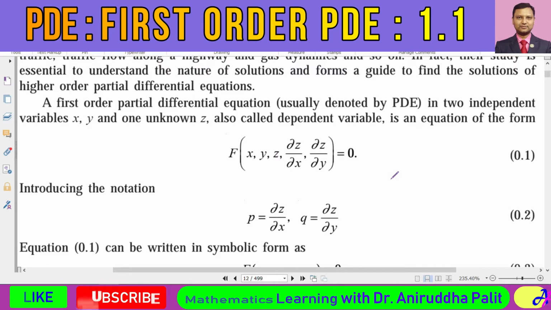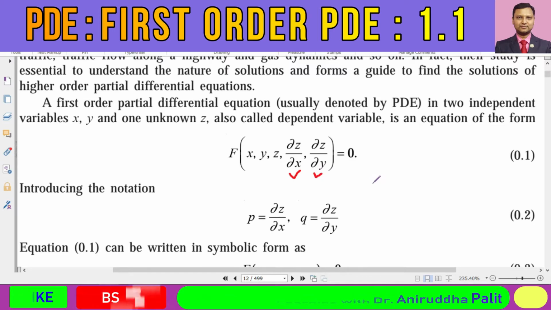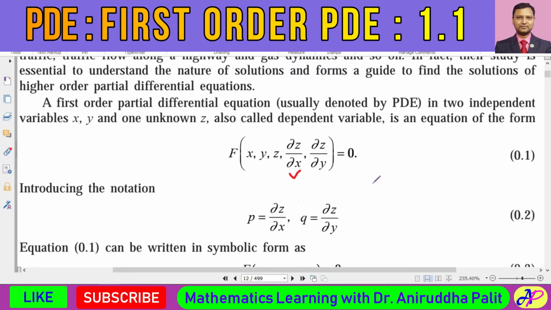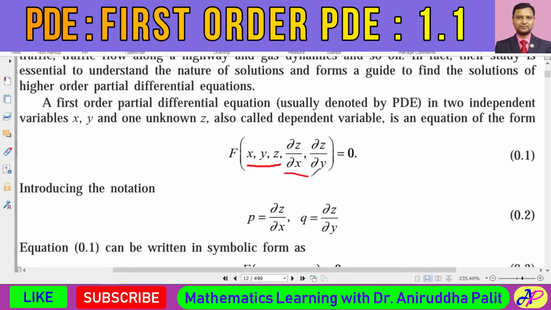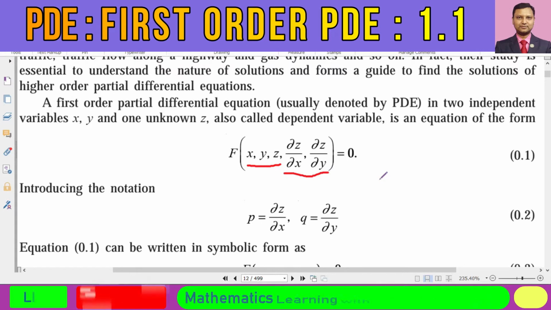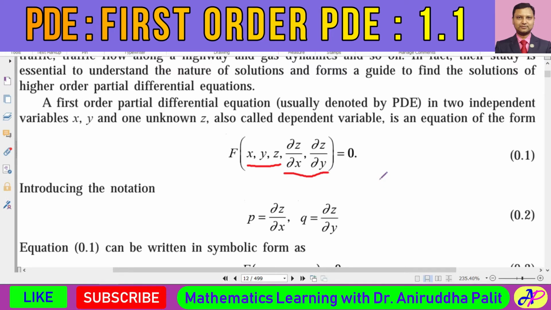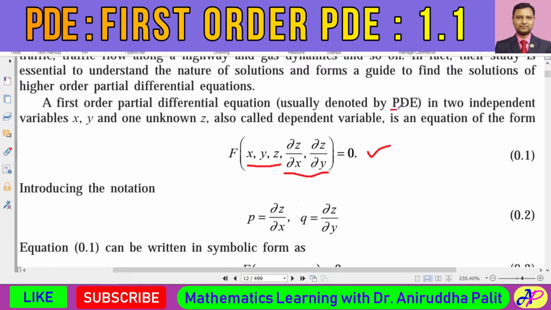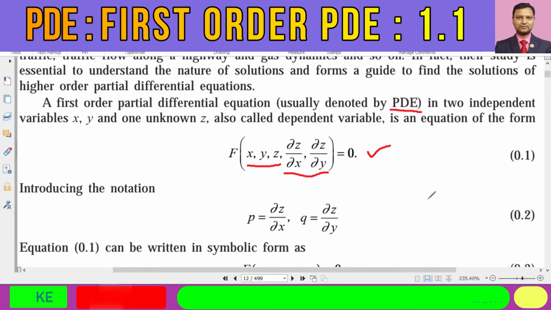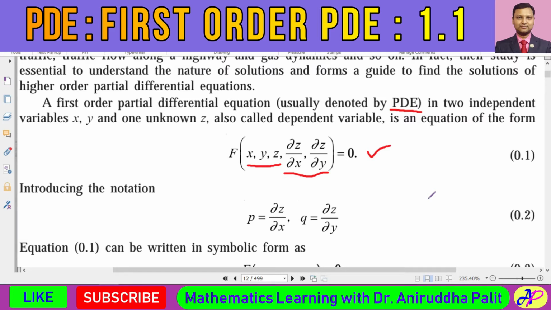Over here, you see, z is dependent on the two independent variables x and y. So z is a dependent variable, and x and y are two independent variables. We have the partial derivatives del z del x and del z del y. Now, if we have a relation involving x, y, z and their partial derivatives del z del x and del z del y, then we call such a relation a partial differential equation, or in short, a PDE.